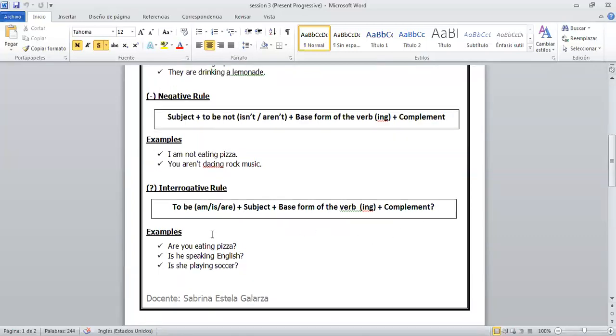Look at the examples, miren los ejemplos. Are is the to be, vendría a ser primero el are, que es el to be. Are you eating pizza? Sería are to be, you subject, eat or eating. It is the base form of the verb, plus ing, plus complement, pizza, ¿no? Pizza vendría a ser el complemento, and the question mark. Okay? The second example is: Is she playing soccer?